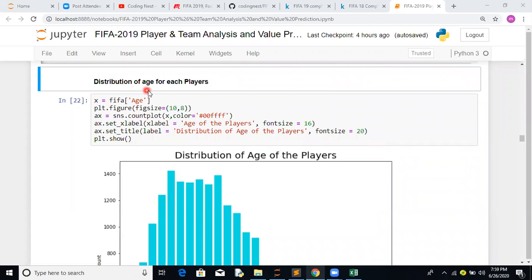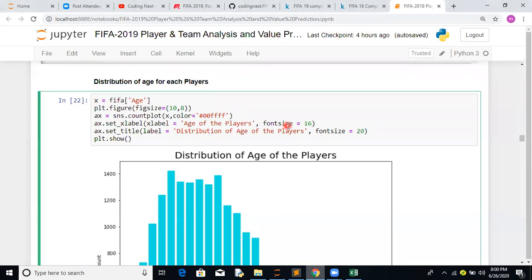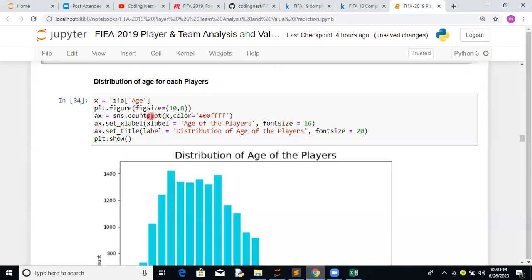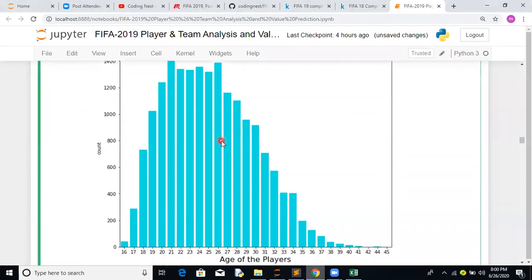Now let's see the distribution of ages for each player. I think that's a very important trend. Normally, if you look at the value and age relationship, younger players are given more value compared to older players and so on. But let's see the distribution part of it. It's a univariate distribution. Here we have used a count plot for it.